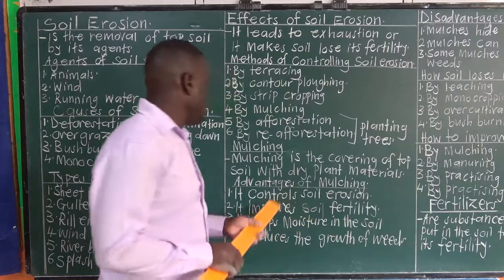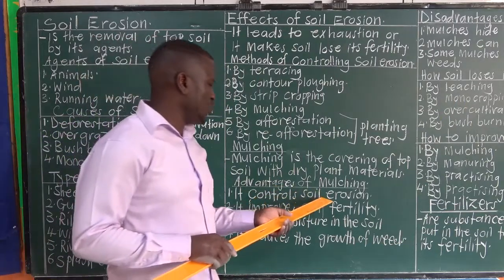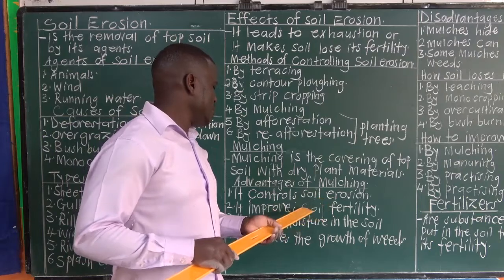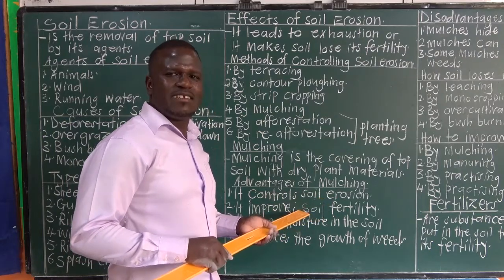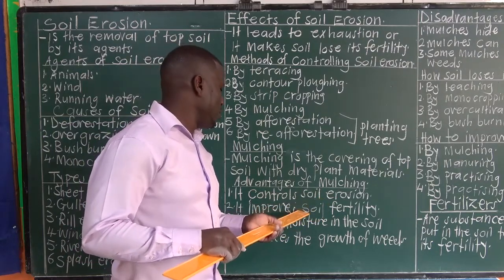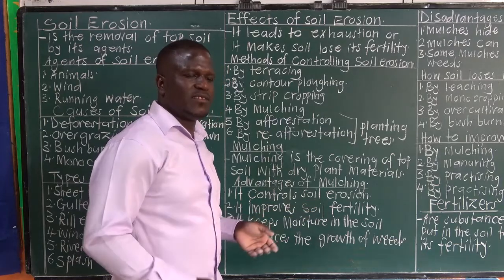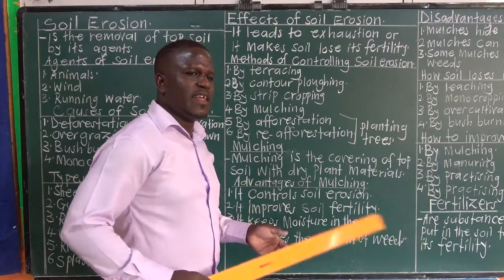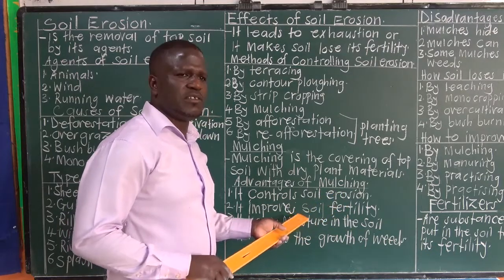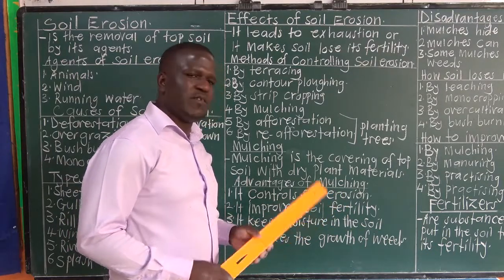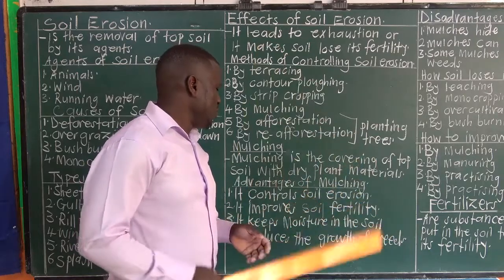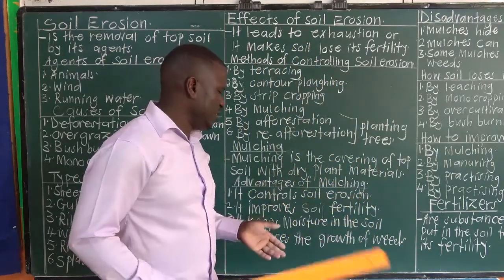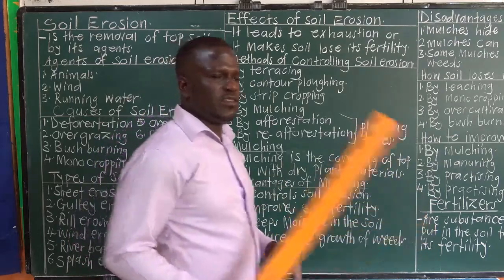We may also ask you, how does mulching control soil erosion? Mulches reduce the speed of fast-flowing water. How does it improve soil fertility? Mulches rot to form humus. Then, how does it keep moisture in the soil? Mulches prevent evaporation of water from the soil. Because when you cover the soil, evaporation is reduced.